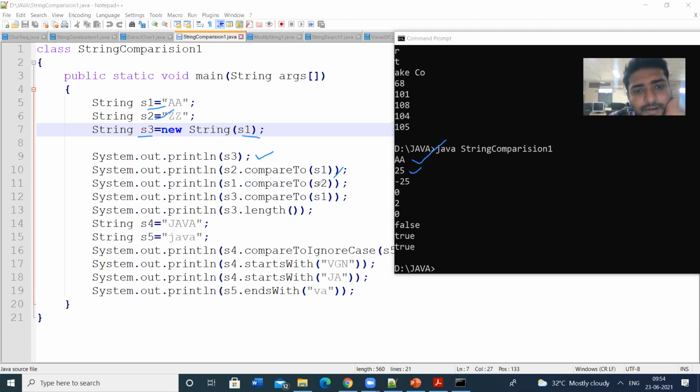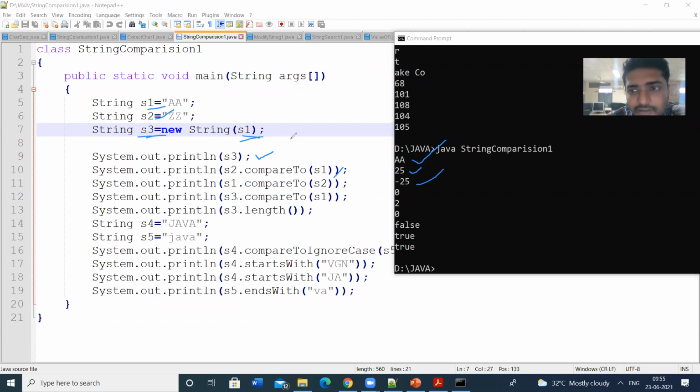Next, S1 is compared with S2. Then we will get minus 25. Next, S3 is compared with S1.